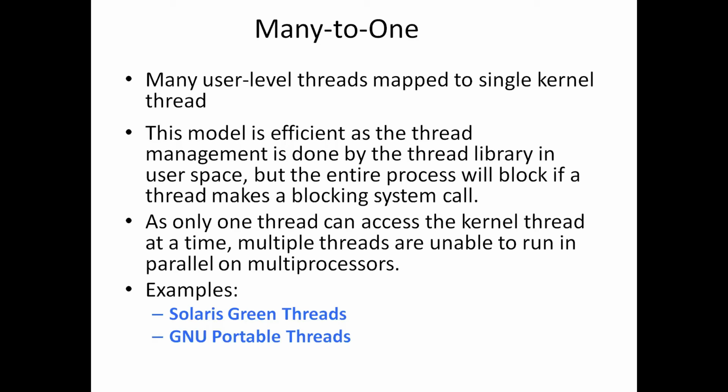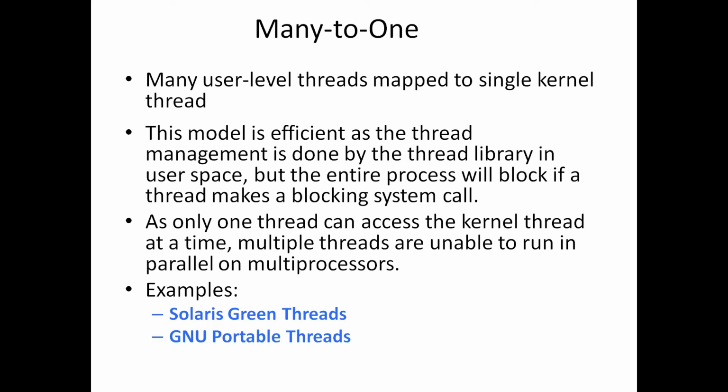So this is the disadvantage of the many to one relationship. Understood, right? If any one user-level thread invokes a blocking system call, the complete process will be blocked.